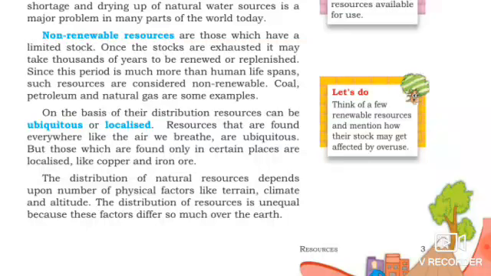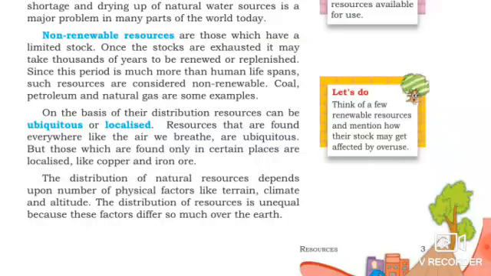Once the stocks are exhausted, it may take thousands of years to be renewed or replenished. If the stock exhausted, what will it take? Thousands of years to renew. Since this period is much more than human lifespan, such resources are considered non-renewable. For example, coal, petroleum, natural gas.